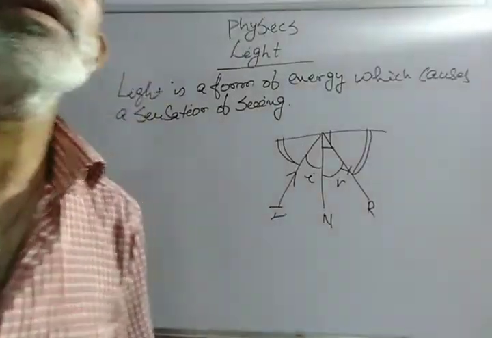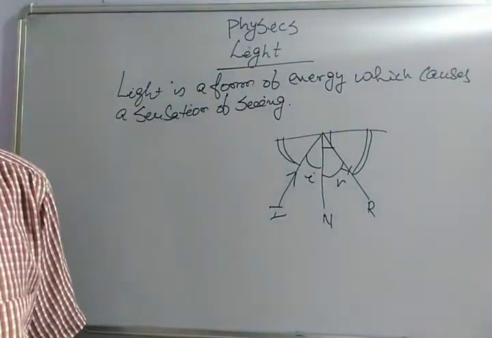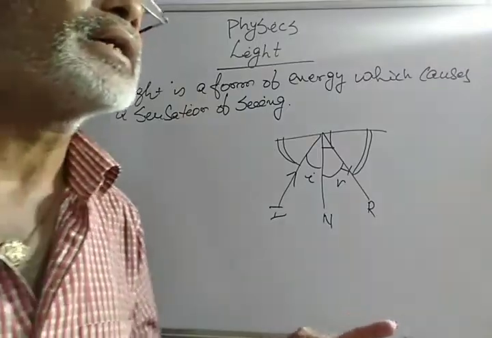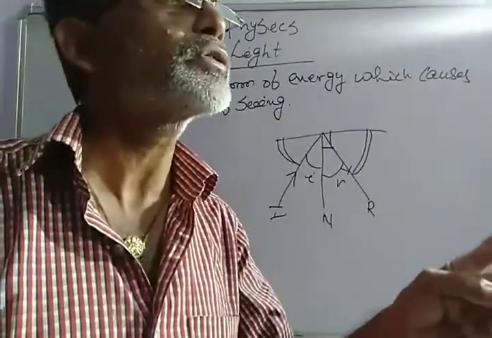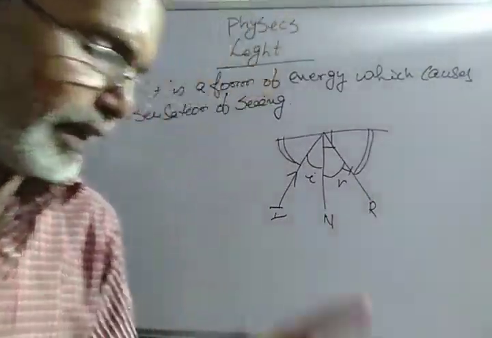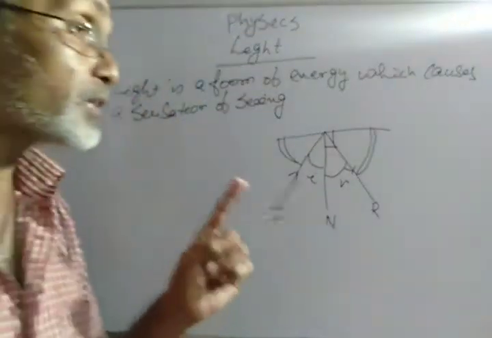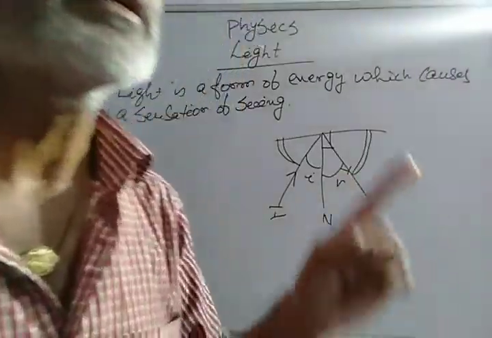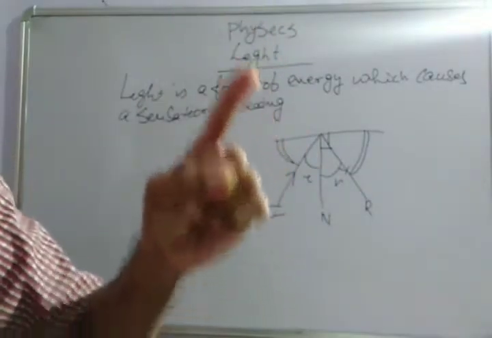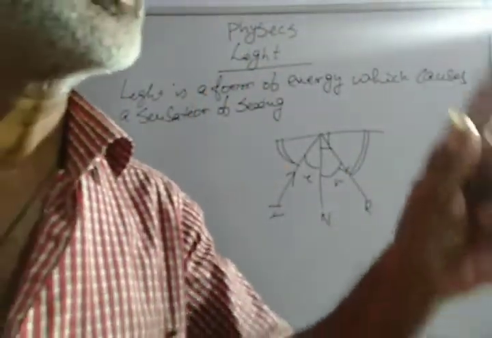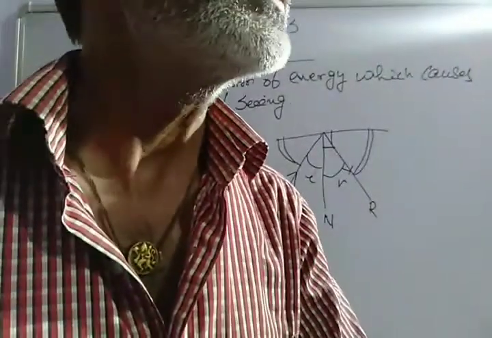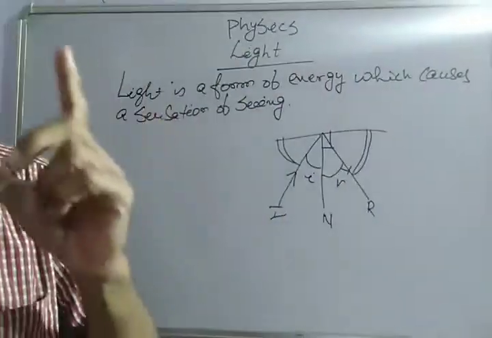We can make an experiment. If any ray of light passes through a prism, then that light is divided into 7 colors, and this is known as dispersion of light.